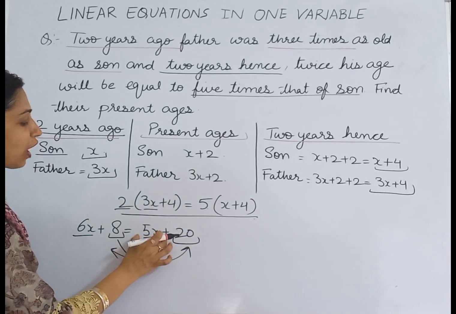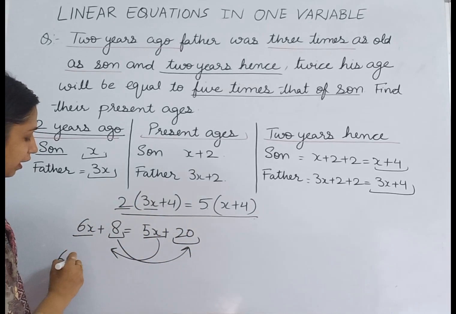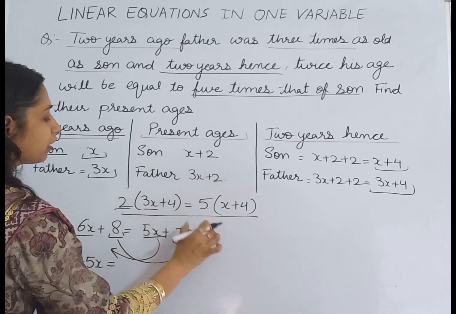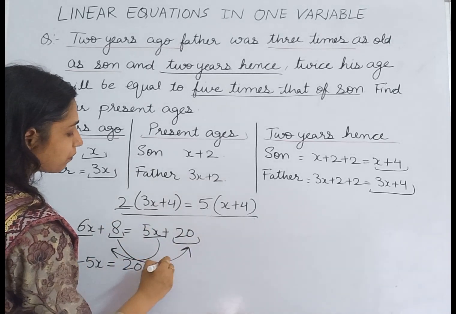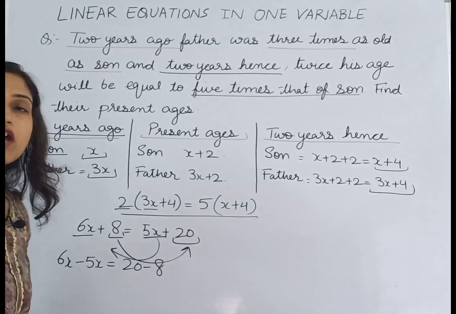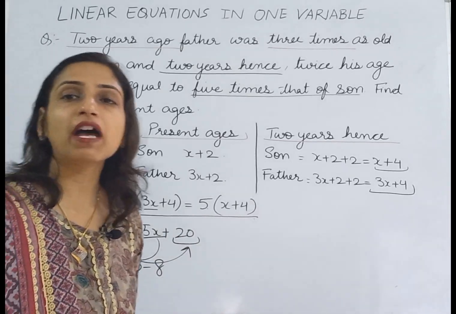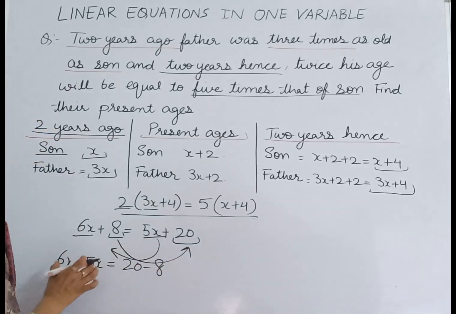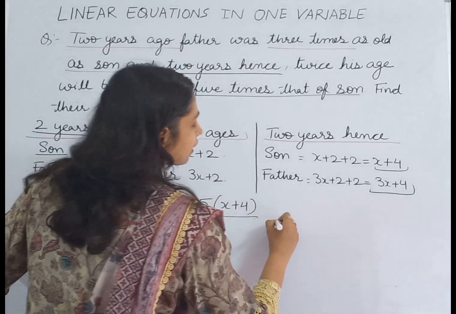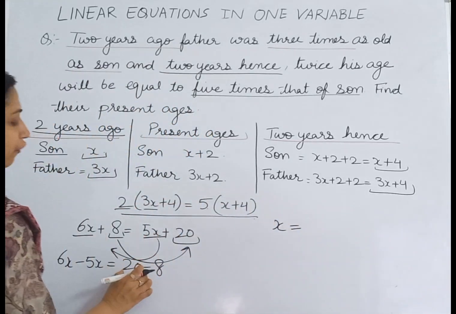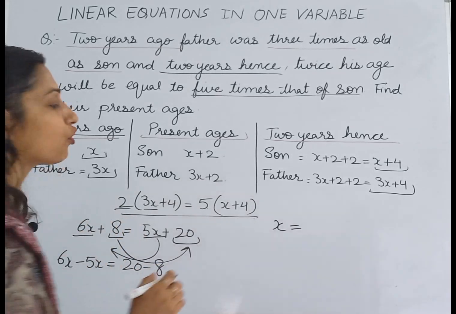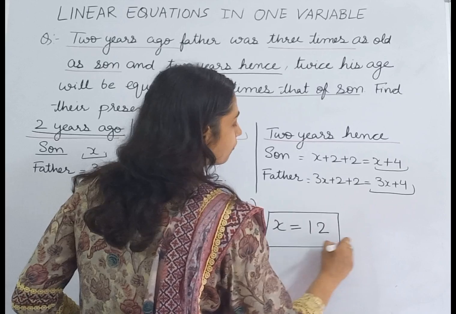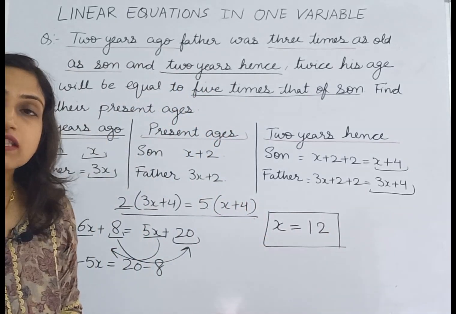When we shift 5x to the left hand side, it becomes minus 5x. And when we shift 8 to the other side of the equation, it becomes minus 8. So now our equation is 6x minus 5x is equal to 20 minus 8. 6x minus 5x is equal to x and 20 minus 8 is equal to 12. So the value of x comes out to be 12.